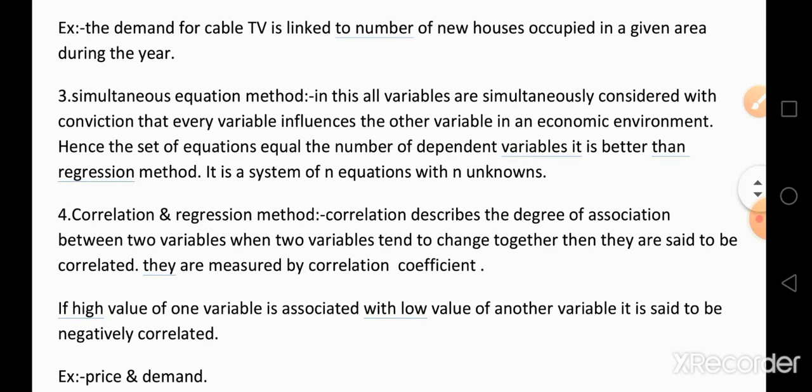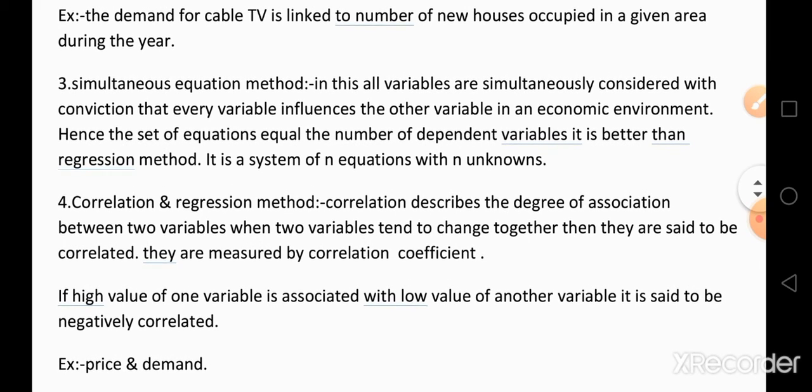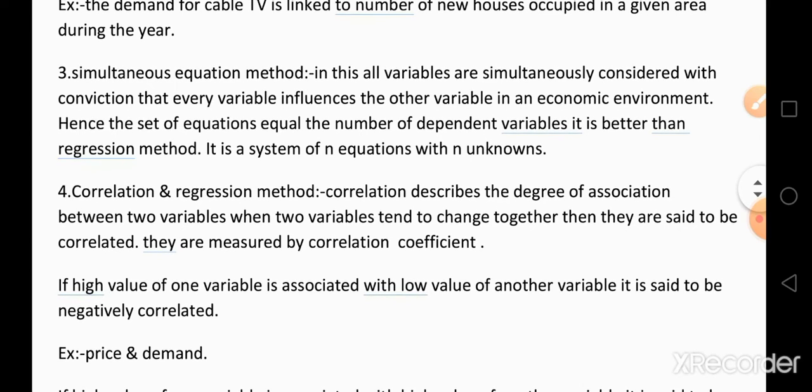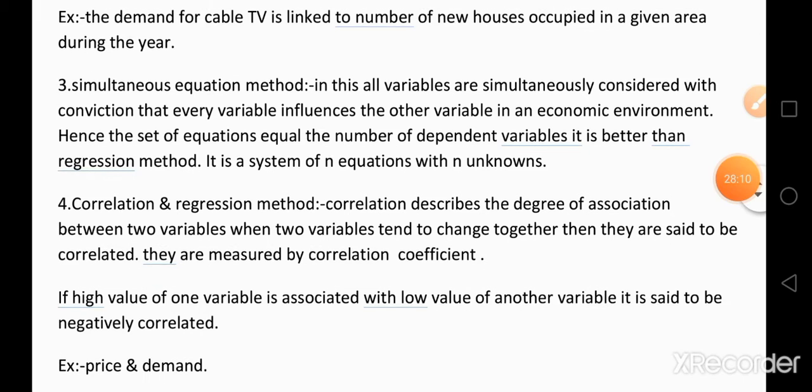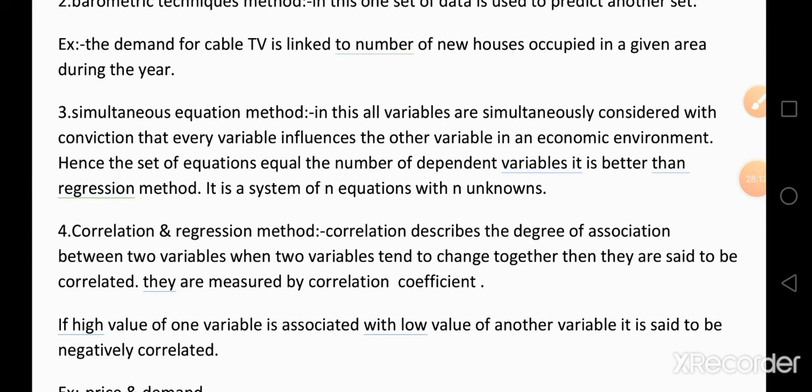In simultaneous equations, depending upon the variables in the economic environment, importance is given to a particular variable. In the cable connection example, depending upon the situation, sometimes we give importance to the number of new houses, sometimes we estimate the demand depending upon the number of TV purchases, and sometimes depending upon the increase in the income of the customer.